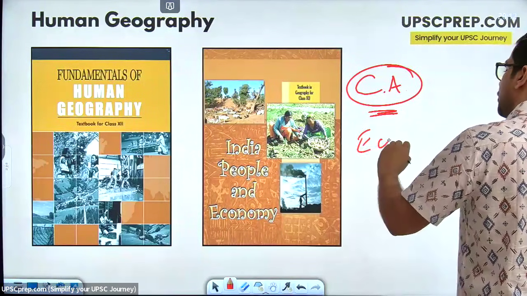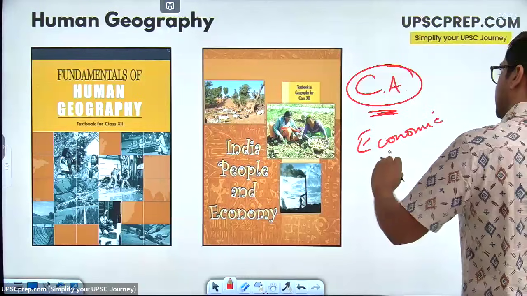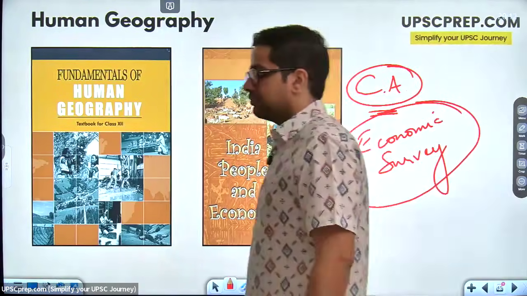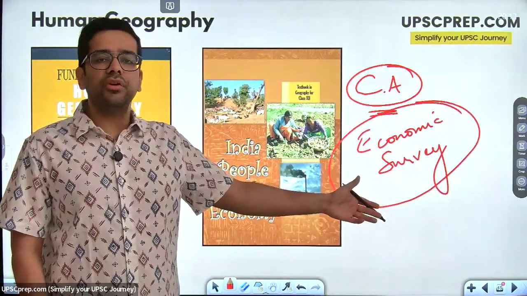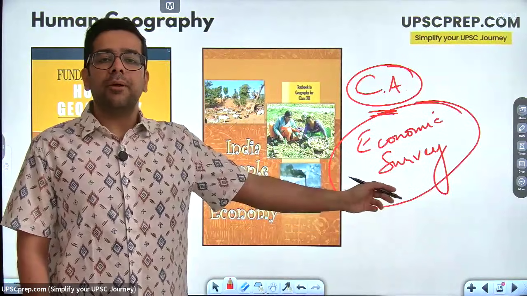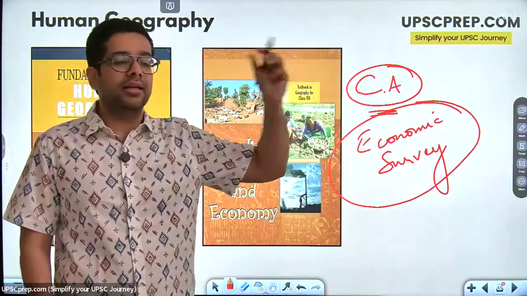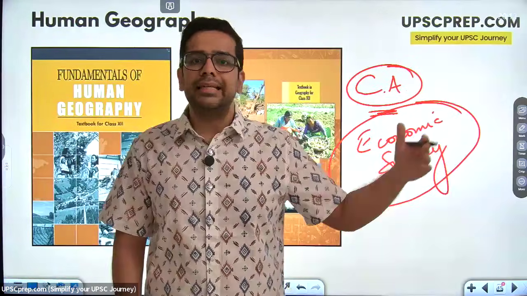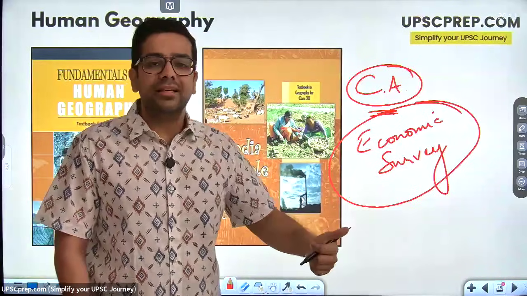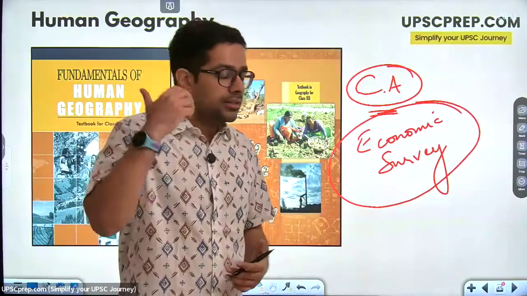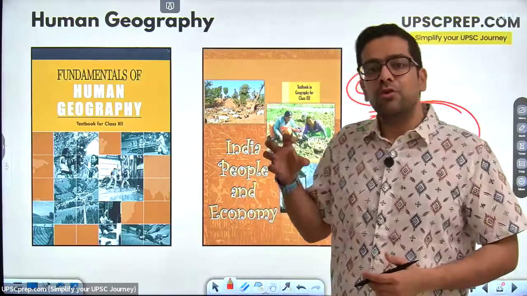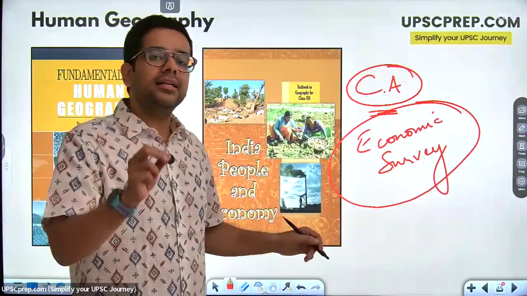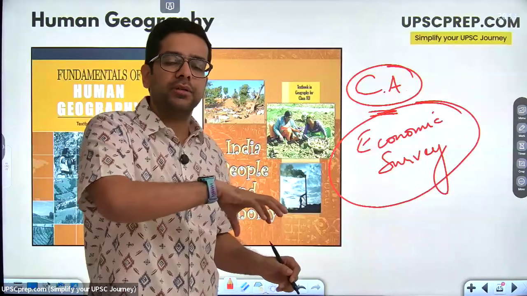Current affairs में I've said economic survey is a good resource, or the best resource, because this is the official data from the government of India, which comes out every year, which is going to give you an update on okay, how much roads have been built here. Because if I'm dependent on the NCERT, so NCERT is giving me road data from 2020, but since then a lot more roads have been built, not just national highways, state highways, other kinds of roads. Similarly, a lot more airports have come up, a lot more ports have come up, inland waterways have been developed. So therefore, economic survey and current affairs become very important in the human geography aspect of things.